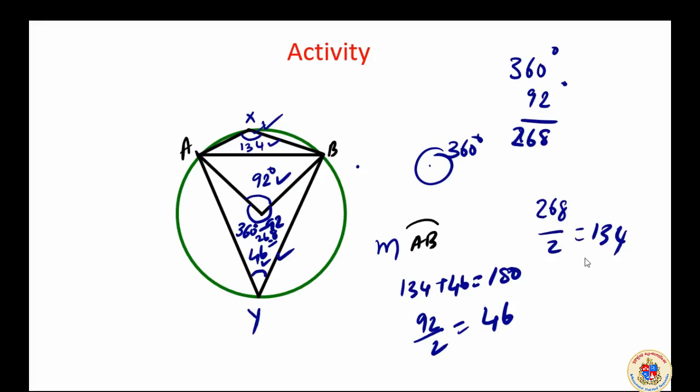From all this measurement, that is the activity, we understand that the central angle and the angle formed in the other segment have a relationship. It will be half of the central angle. Central angle you studied in the last video, the angle formed by the arc at the center. Now here we understood that the arc can subtend an angle on the other part.